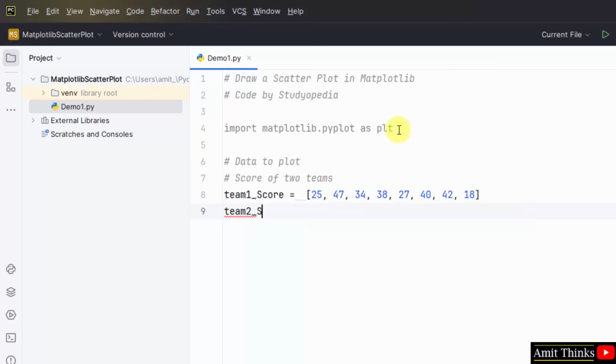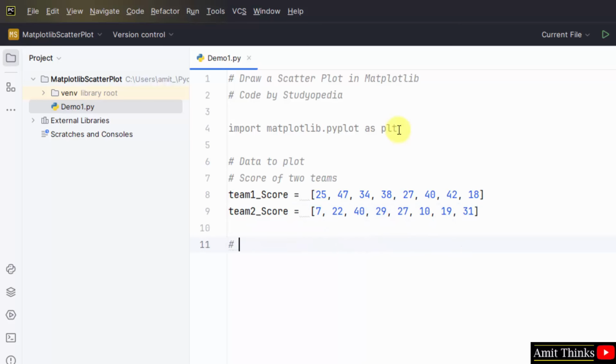And for the second team, okay, now set the range for our scatter plot. We have set it for lower order batsmen. So we are just mentioning the range for our plot. So let me make it a score range variable, and here it is.